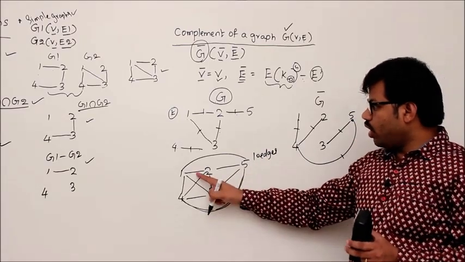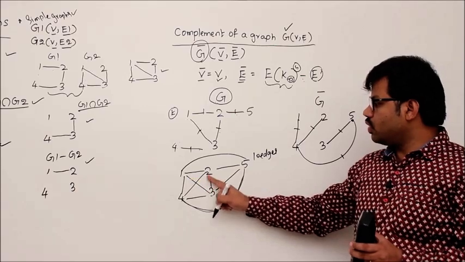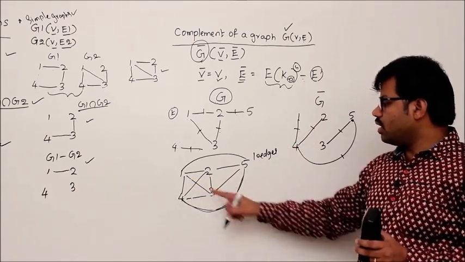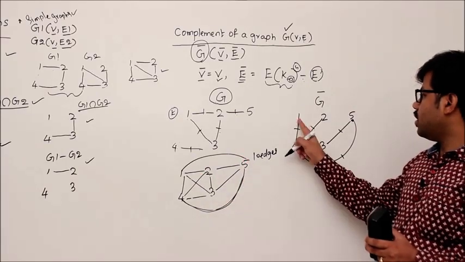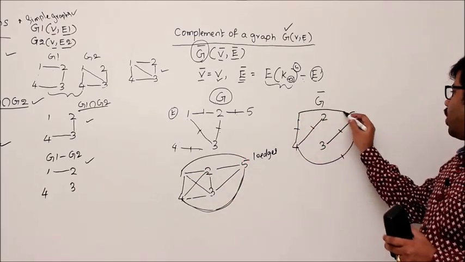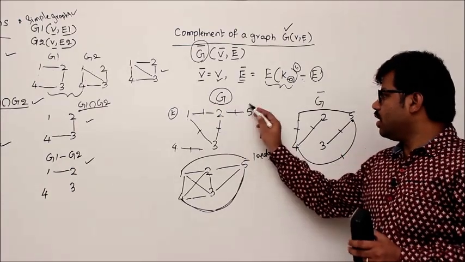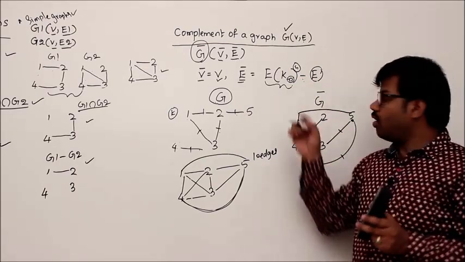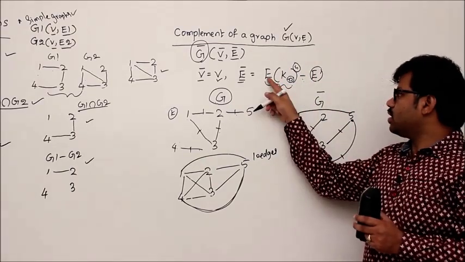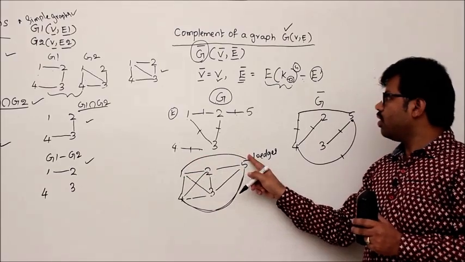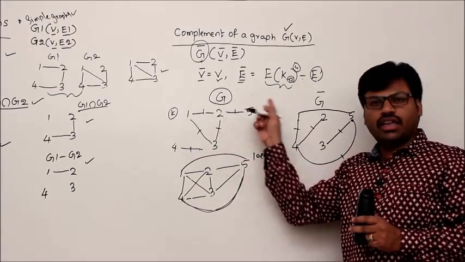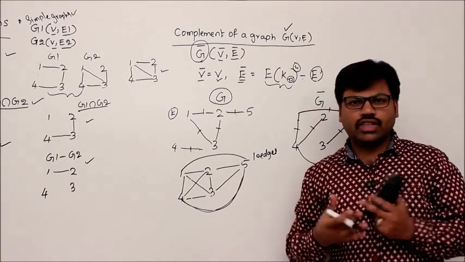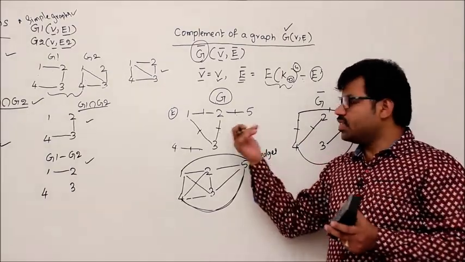So is it 1 2? No. Is it 1 3? No. Is it 2 4? But it's already drawn. Is it 2 3? No. Is it 1 5? Yes, you see, between 1 to 5 there is no edge here, but it is there in the complete graph. That is the way the complement operation works. It is an edge of the complete graph, 1 5, but not in E. That's why we have to add it. So these are the 6 edges. In that way we can always construct G bar.